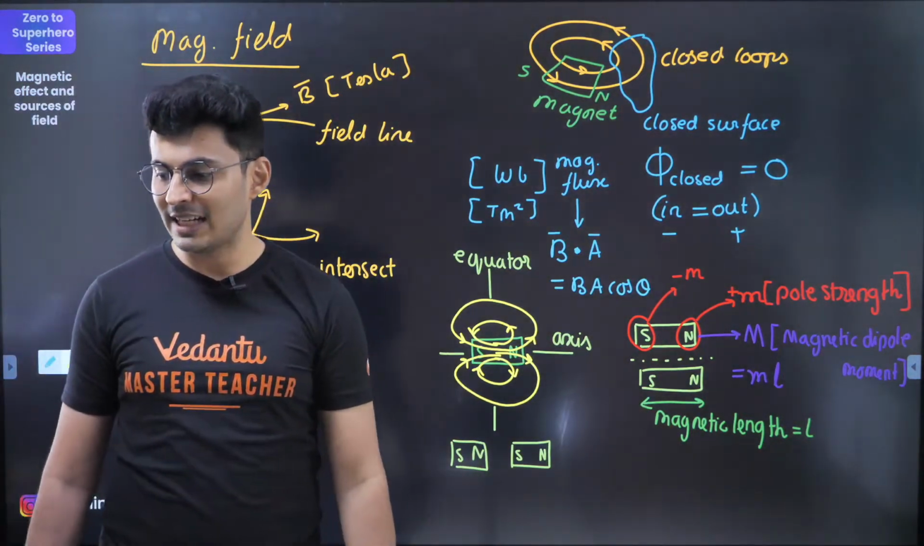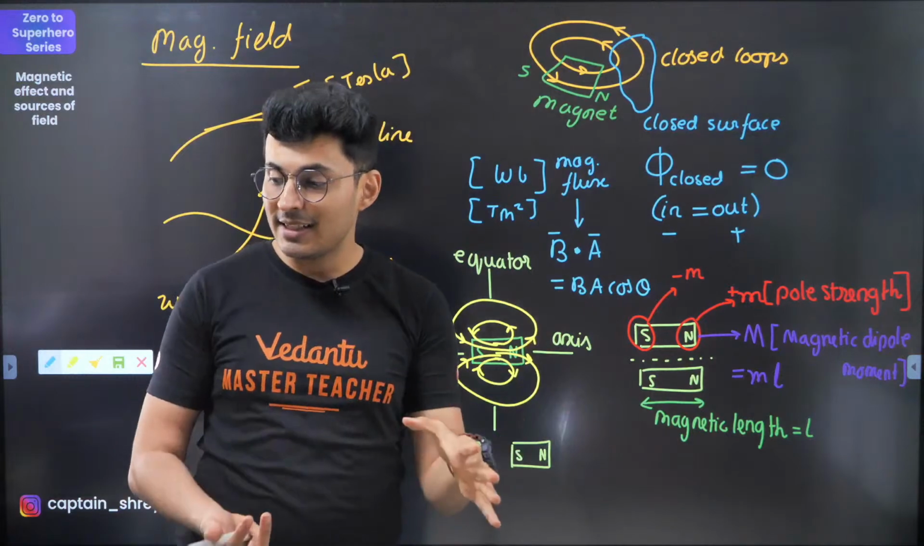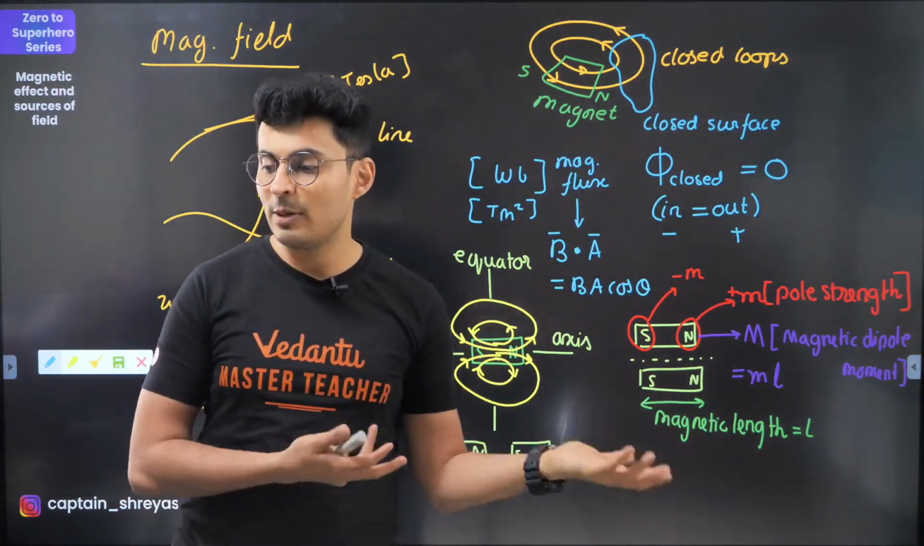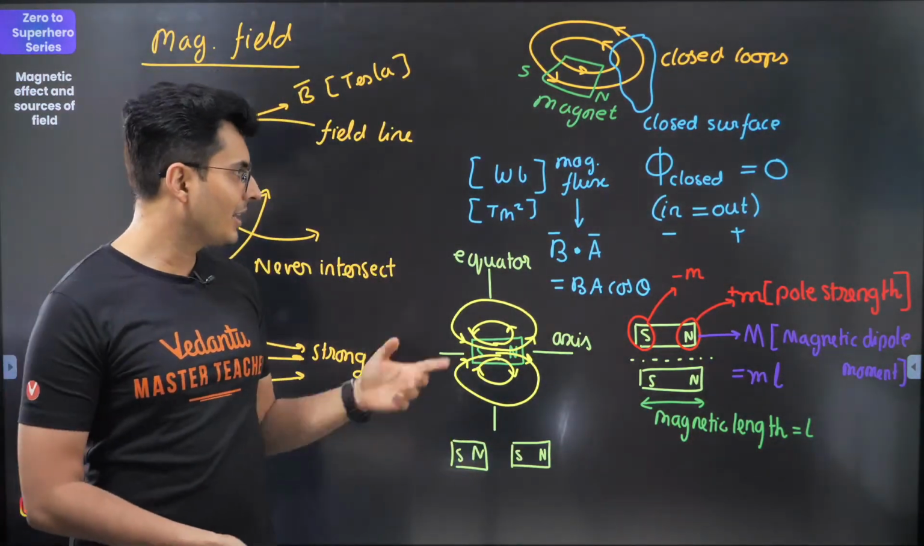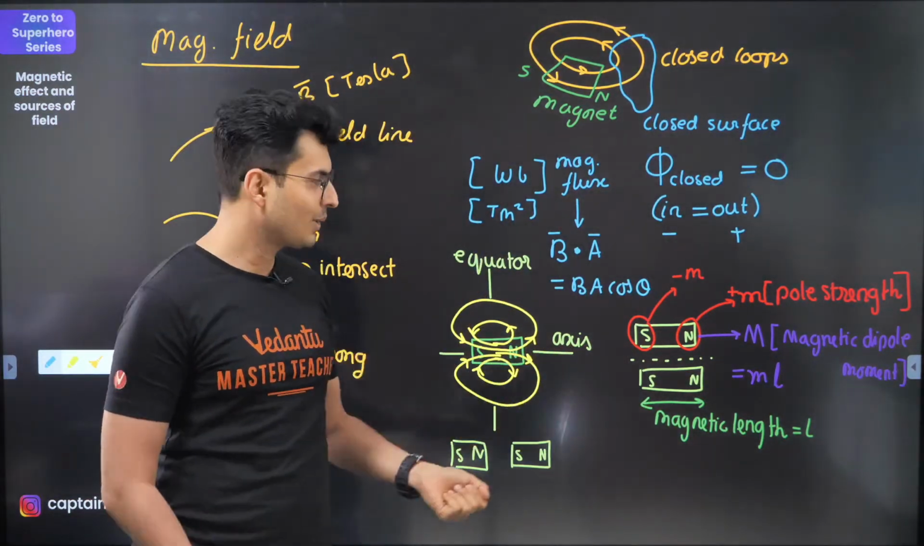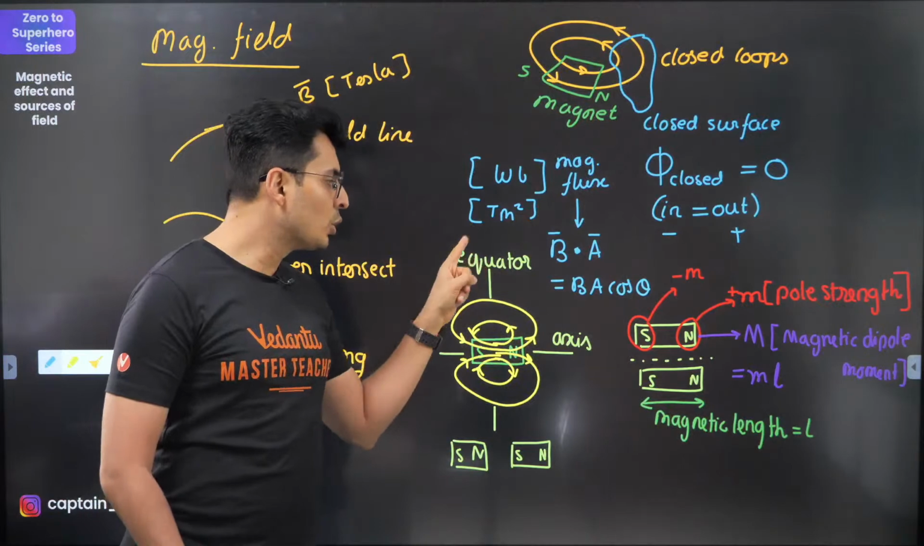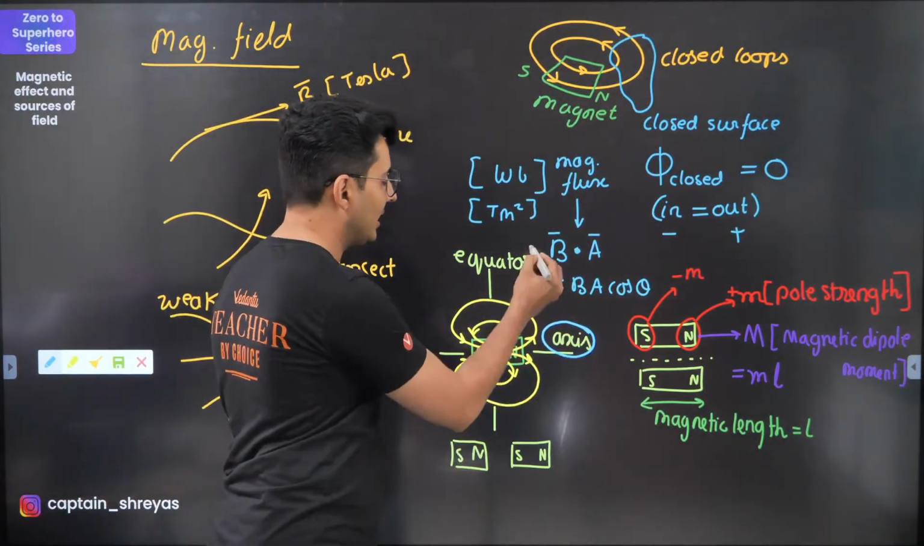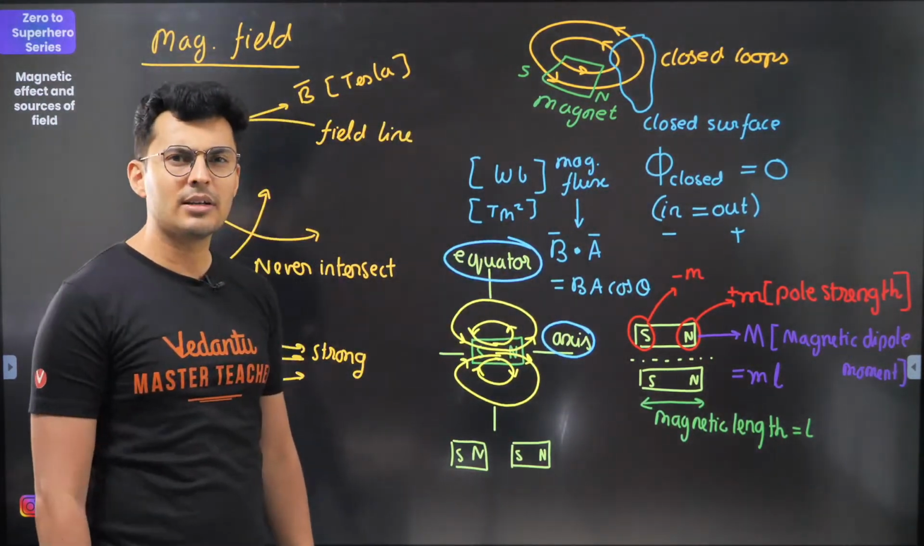Unit of magnetic flux density: flux density is flux per meter square. That will be Tesla. So flux density, Tesla meter square by meter square, will become Tesla. So it will be the field. The two important lines are the axial and equatorial regions.